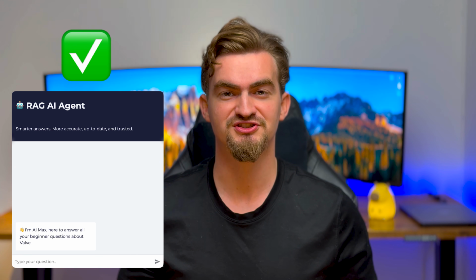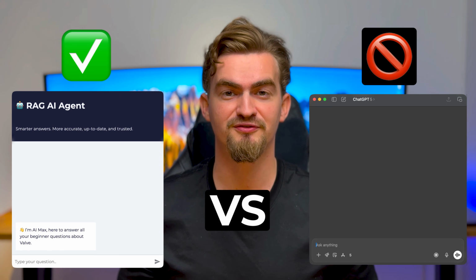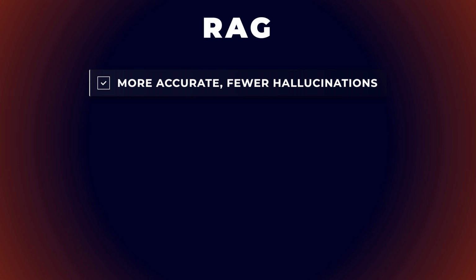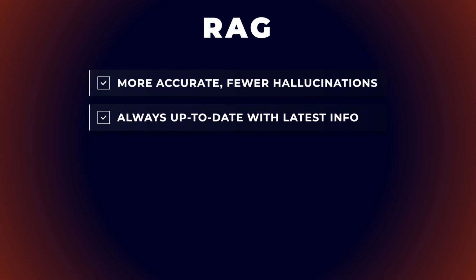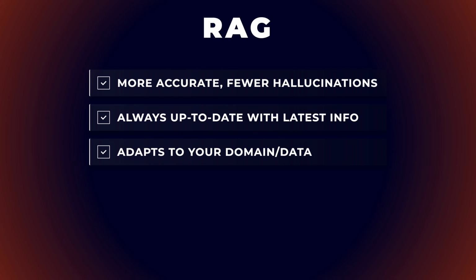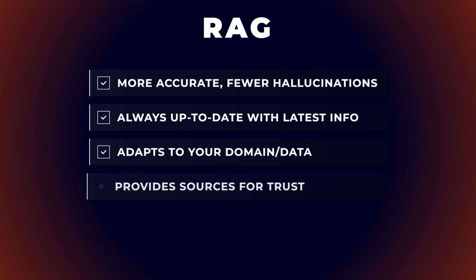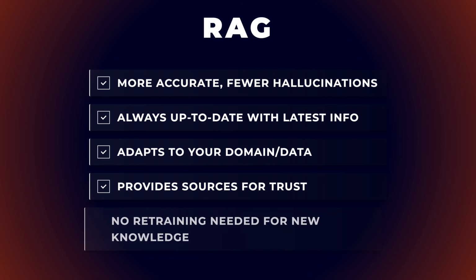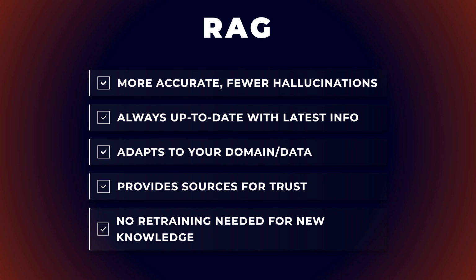The reason people want custom RAG chatbots instead of using ChatGPT directly comes down to 5 crucial benefits. First, answers are more accurate and have fewer hallucinations. Answers are always up to date with the latest information. The AI adapts to your domain and data, and also provides sources for the answers. And the best part is, it does not need any retraining when new knowledge arrives. And this is how it works.